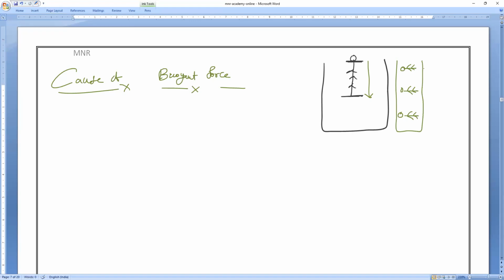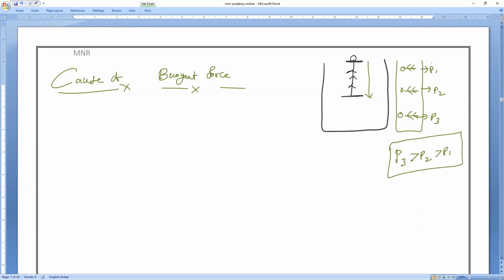Now, tell me in which case. This case I'll take P1, this case I'll take P2, this case I'll take P3. Where is the pressure greater, guys? I want to ask you. Please respond, everybody. So P3 is greater than P2, which is greater than P1. You all should tell me now.